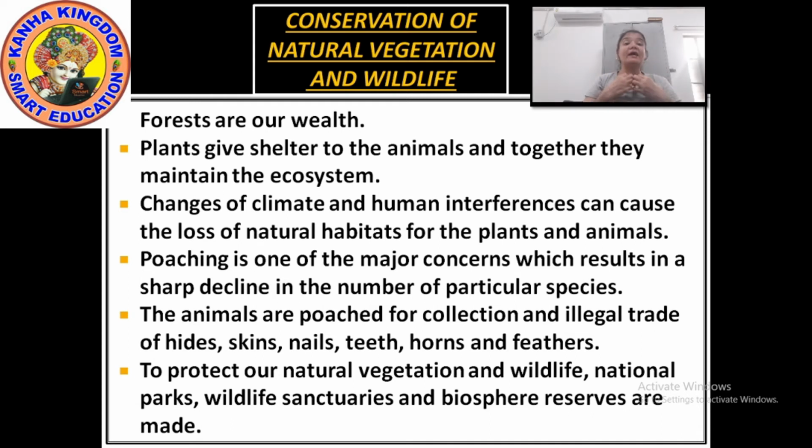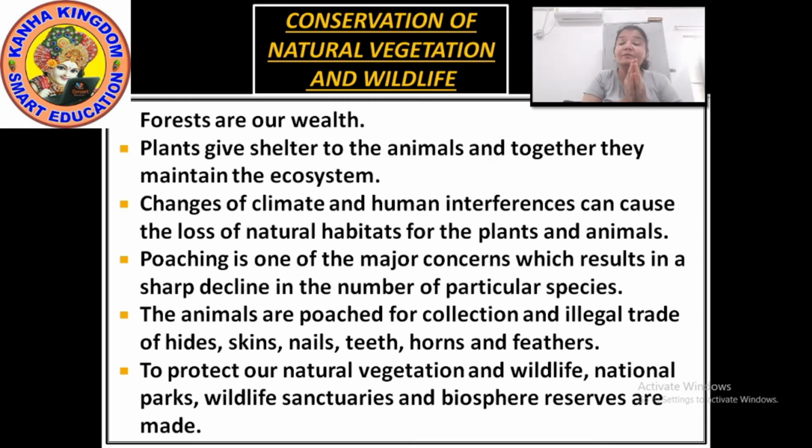So now we have to conserve this. We have to save the wildlife. We have to save the natural vegetation. If not done, then it can cause the loss of natural habitat. One such time will occur on the earth when we will see that there are no trees at all.